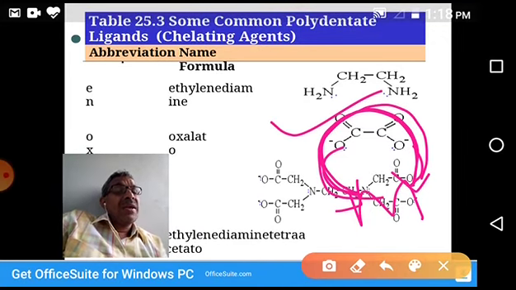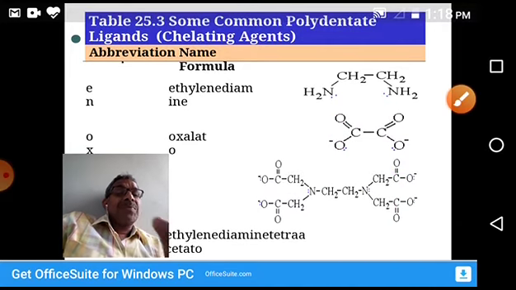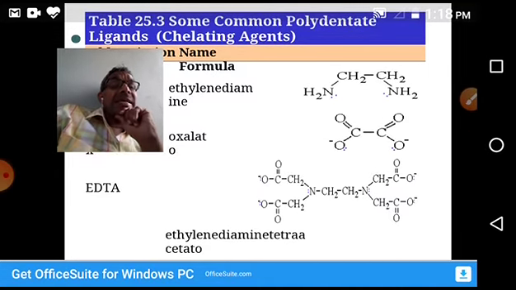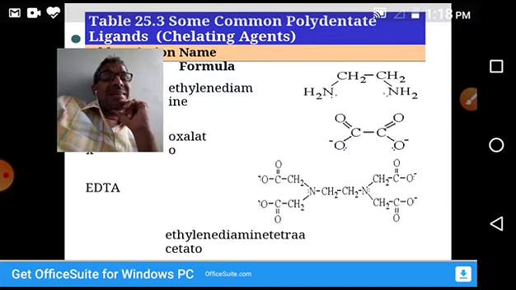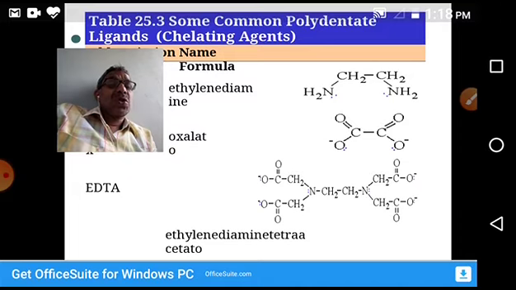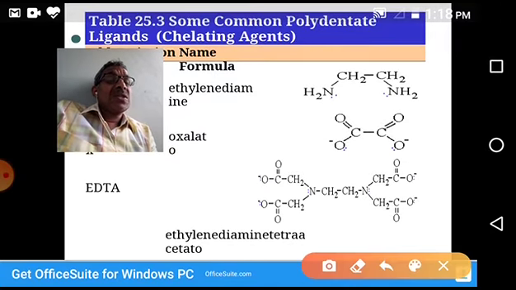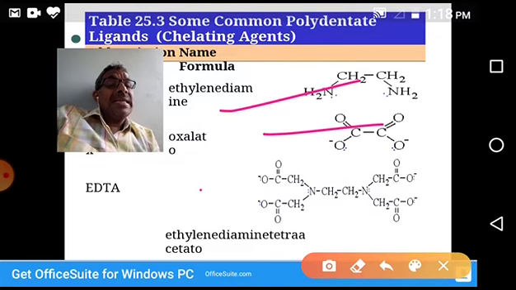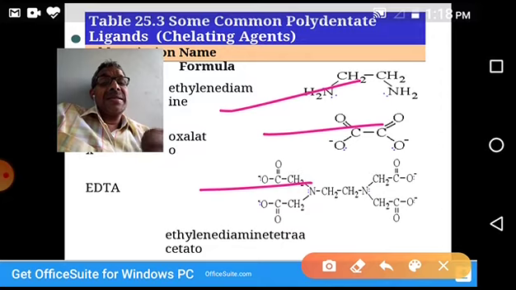So ethylene diamine and oxalate. You see, in a similar way, EDTA. In the last slide we discussed, EDTA is also a chelating ligand. It can occupy more than one coordination site around the central metal atom in a complex. So all these are examples for chelating ligands: ethylene diamine, oxalate, and EDTA, ethylene diamine tetraacetate.